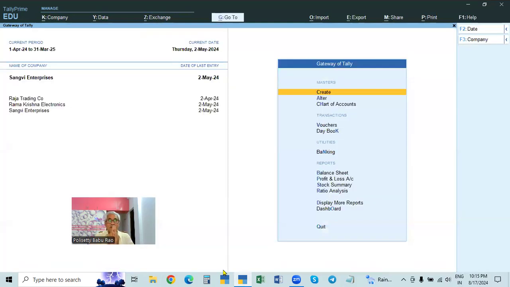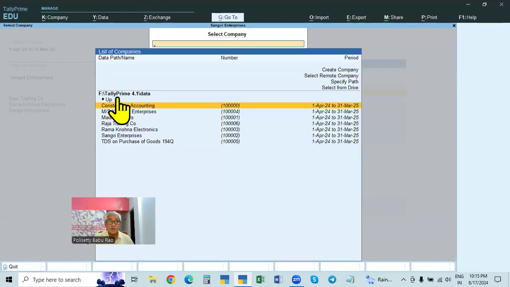So this is called backup of data. It is to be done in some other drive, not the C drive, and not the drive in which the original data is. This is the original data path. Don't give the backup in this one, give it in some other place.